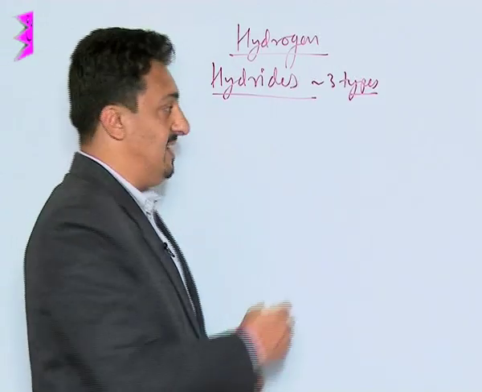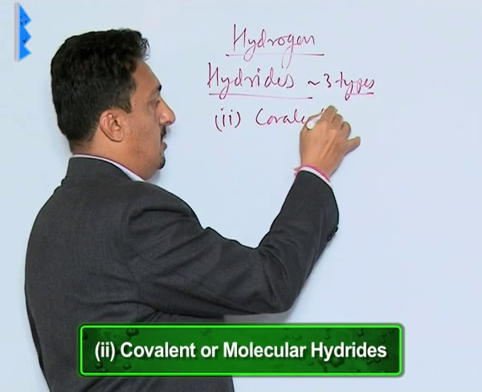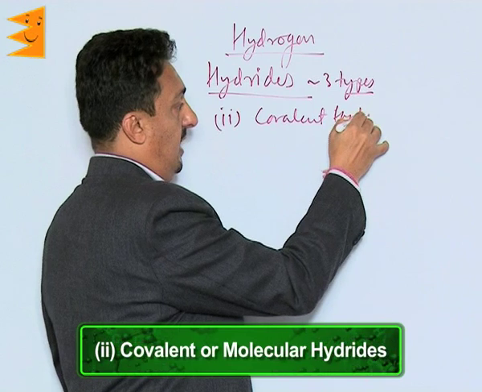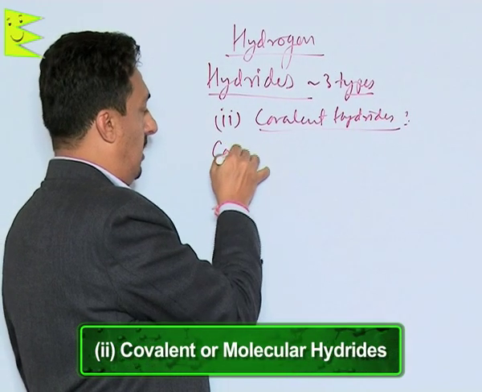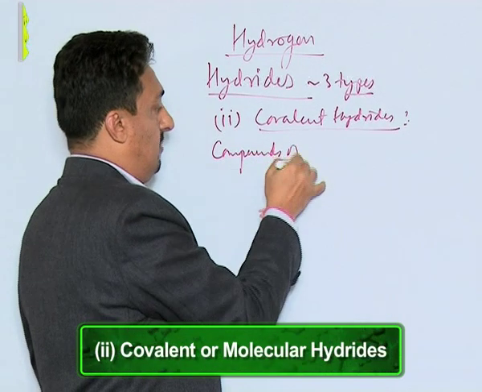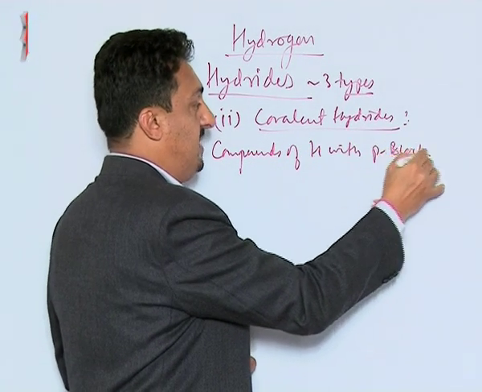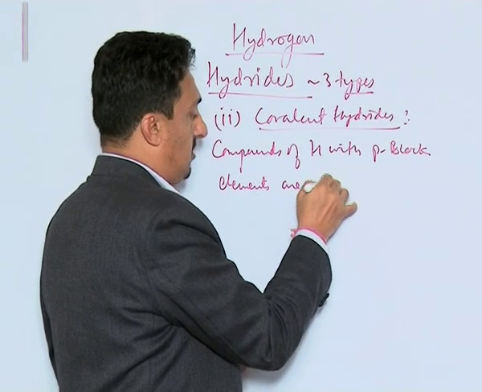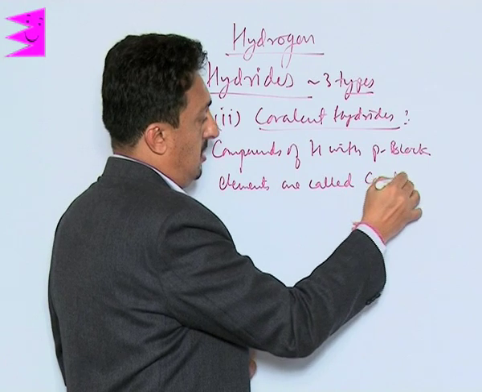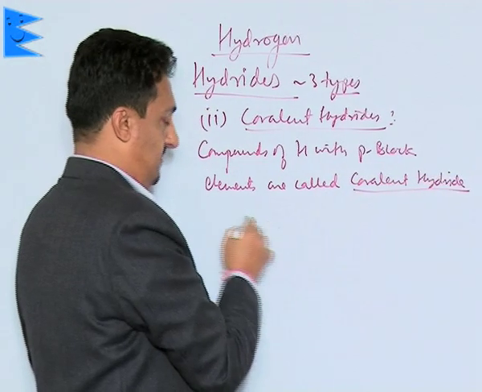Now let us see the second type of hydrides, which are called covalent hydrides. What are covalent hydrides? Compounds of hydrogen with p block elements are called covalent hydrides.